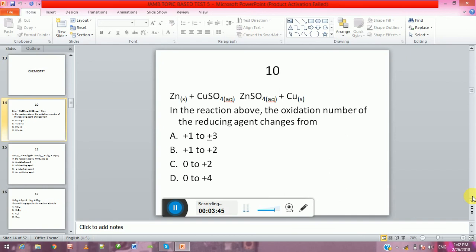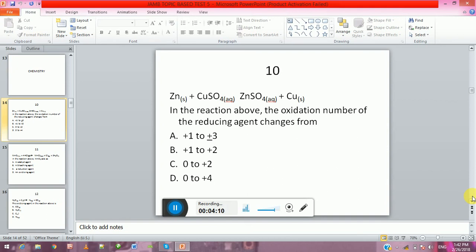Chemistry. Zinc plus copper sulfate gives zinc sulfate plus copper. Please take note, between the copper sulfate and zinc sulfate there is an arrow showing that it is actually the production of zinc sulfate and copper from zinc and copper sulfate.